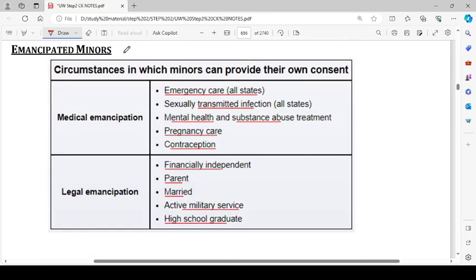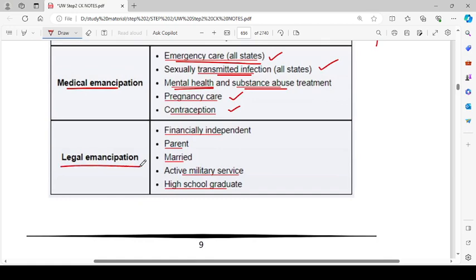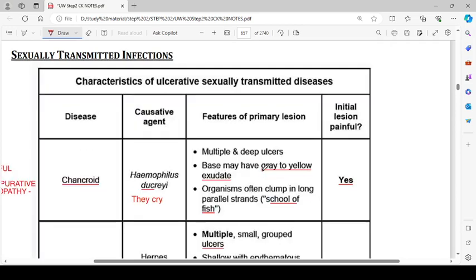Then emancipated minors. Circumstances in which minors can provide their own consent. Medical emancipation: emergency care in all states, sexually transmitted infection in all states, mental health, substance abuse treatment, pregnancy care, and contraception. Then there is a concept of legal emancipation: if the child is financially independent, is a parent, married, in active military service, or a high school graduate.